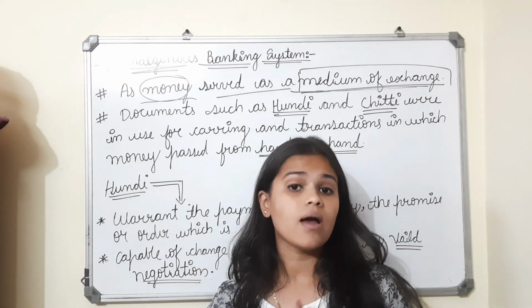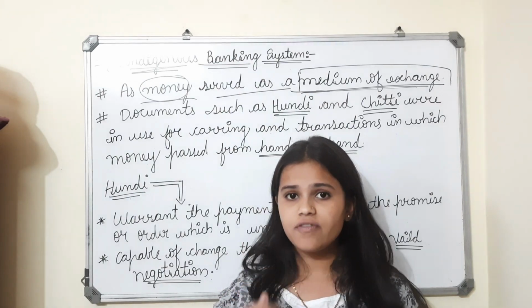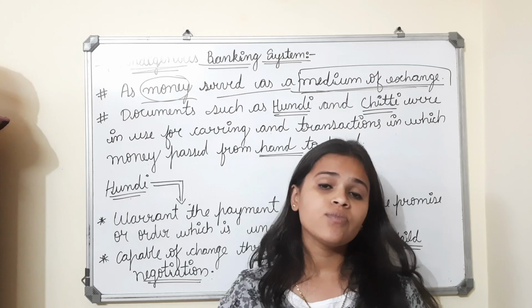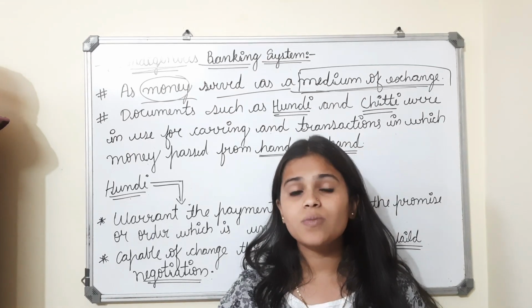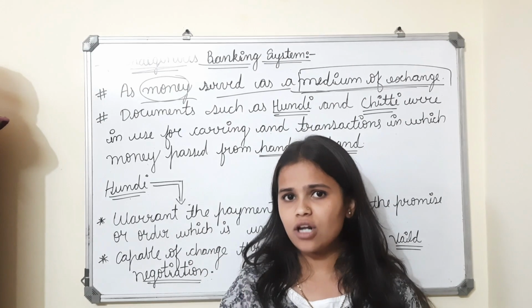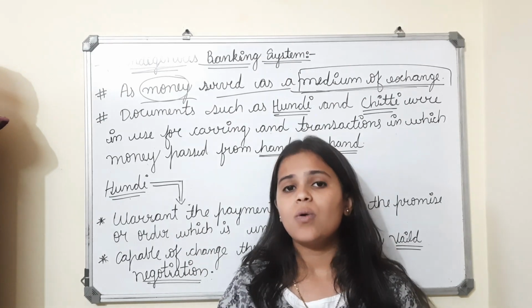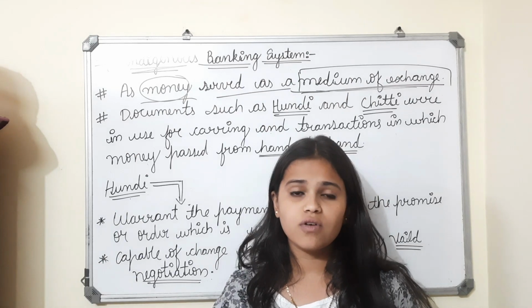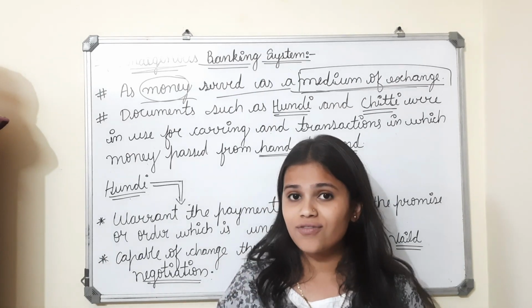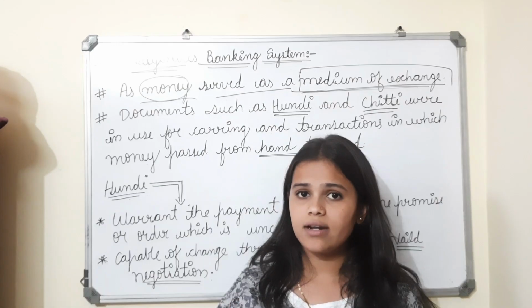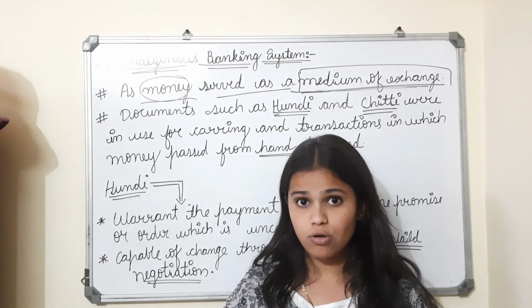Before the hundi system came, metallic coins came, which became an economic activity. As I said, economic activity is what we do for livelihood.